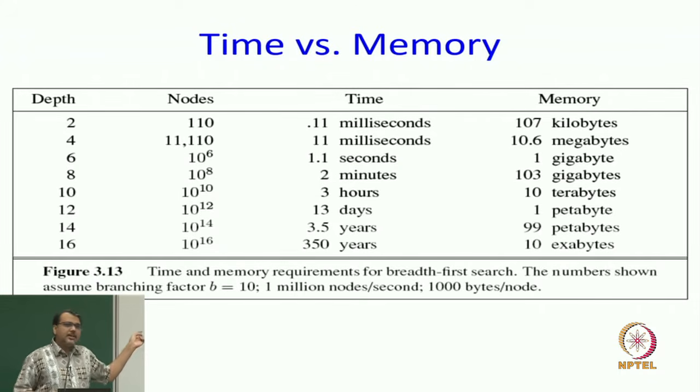If you think about the problem that I showed you, the depth must be in hundreds of thousands, right, the simple path finding problem. So, 10 to the power 10 nodes will lead you to compute for 3 hours, that is substantial, but will require 10 terabytes of memory. We do not have 10 terabytes of main memory pretty much anywhere currently. So, if we have branching factor of 10 and our goal is at depth 10, good luck trying to search it using breadth first search.